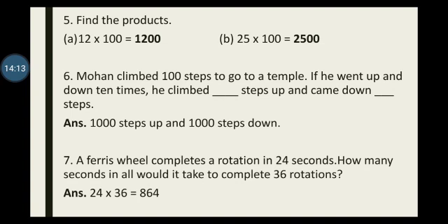I hope you remember, children, that when we know the value of 1 and we have to find the value of many, what do we do? We multiply. So you can write this statement here. Time taken to complete 1 rotation is equal to 24 seconds. Time taken to complete 36 rotations is equal to 36 multiplied by 24. You do that yourself and you will observe that you get the answer as 864. So this completes our recapitulation exercise. For exercise 4.1, you have to see the next video. Thank you.